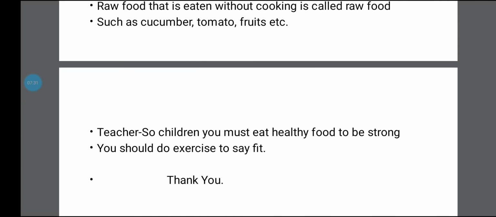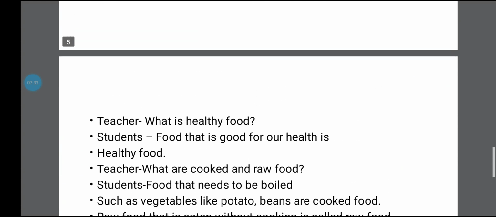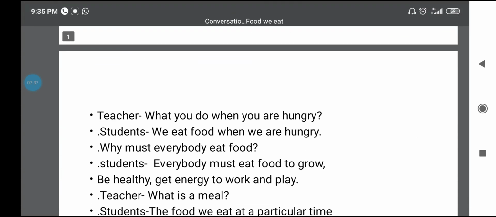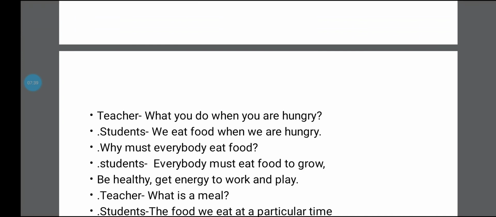So children, let's revise this once again, that will help you in your conversation. Teacher asks them, what do you do when you're hungry? What do we do? We eat food when we are hungry. Why must everybody eat food? Everybody must eat food to grow, to be healthy and get energy to work and play.